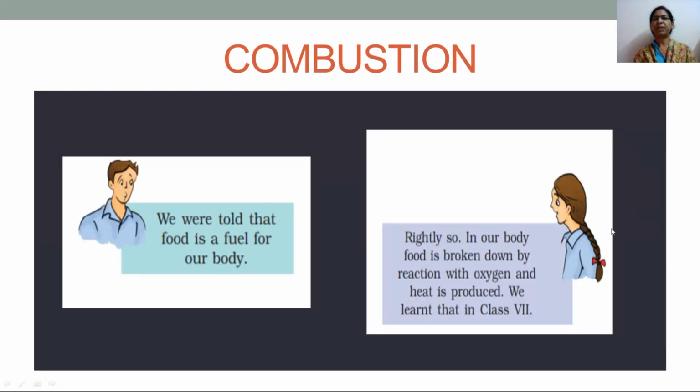I hope you remember these two characters. Bujo is asking, we were told that food is a fuel for our body. So let us see what Paheli says. Rightly so. In our body, food is broken down by reaction with oxygen and heat is produced. We have learned that in class 7, Nutrition in Animals.